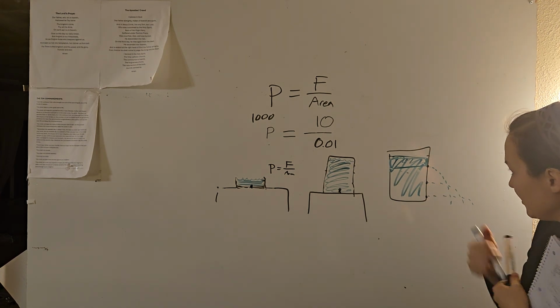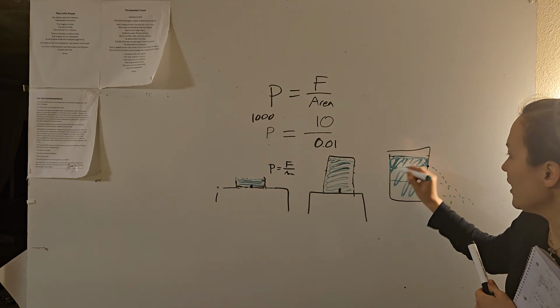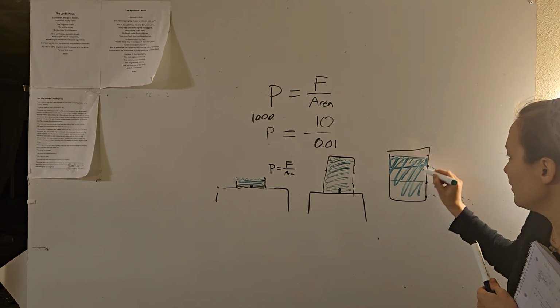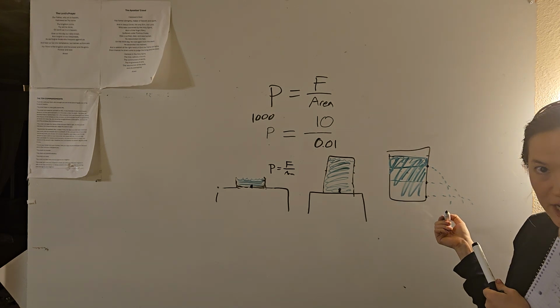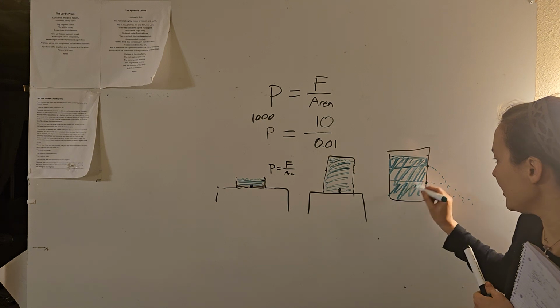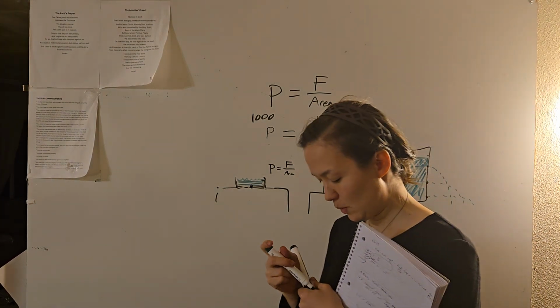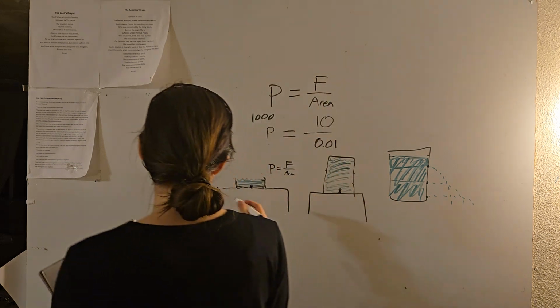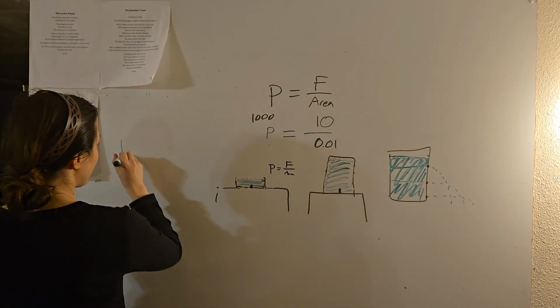This guy can feel the weight of all this water. Okay? So he's feeling much more pressure, and he's shooting out farther at the higher pressure. And here, at the way bottom of the can, he feels the weight of all that water, and he shoots out way farther. This is why, when they build dams, so say we've got a big lake here,